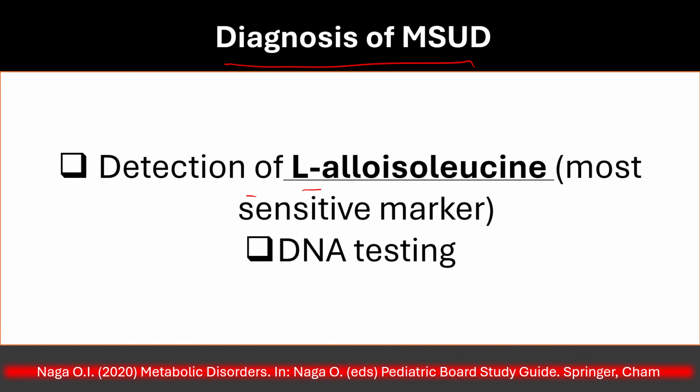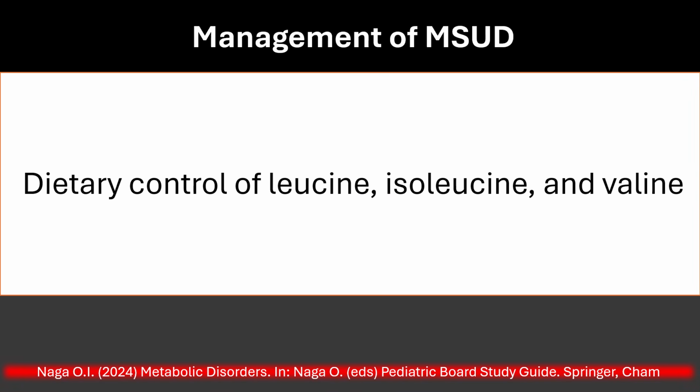Detection of L-alloisoleucine is the most sensitive marker for maple syrup urine disease, and DNA testing. Management of maple syrup urine disease: dietary control of leucine, isoleucine, and valine.